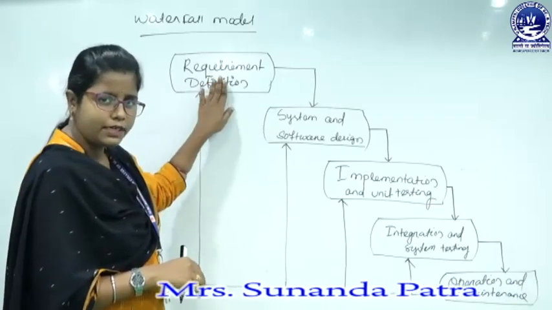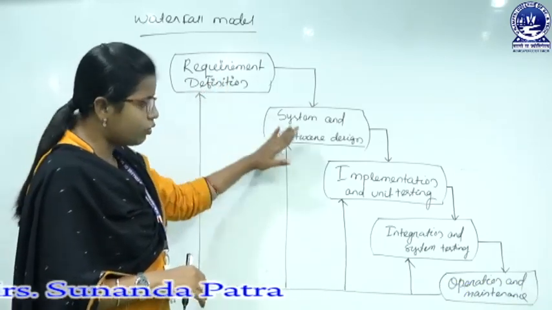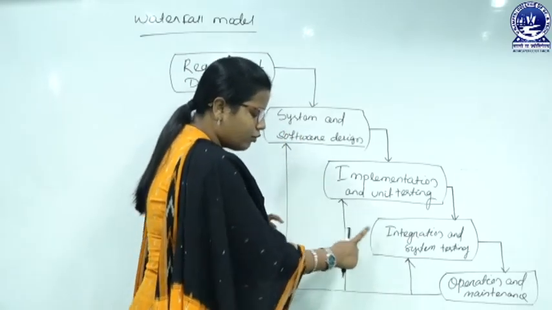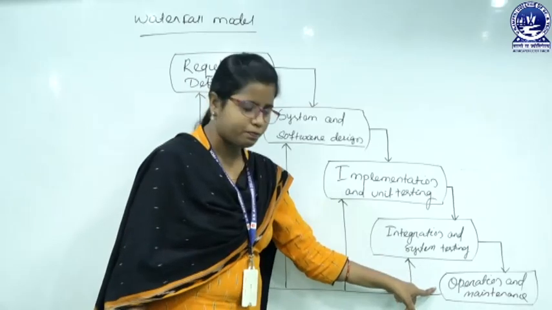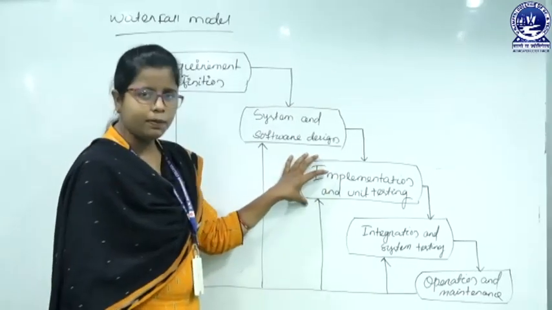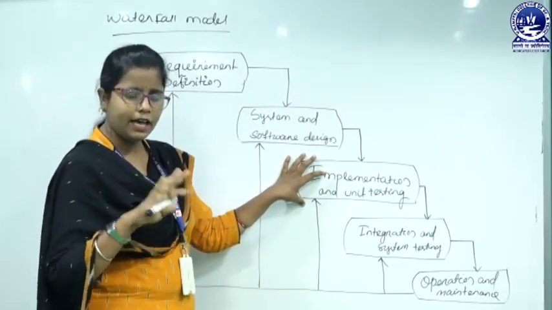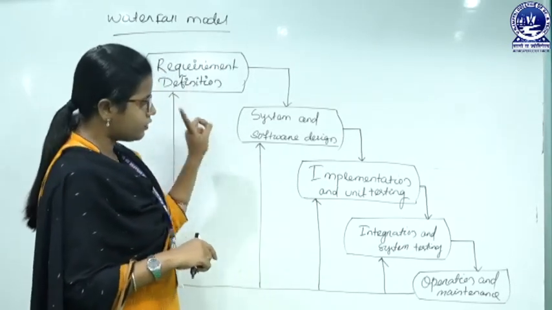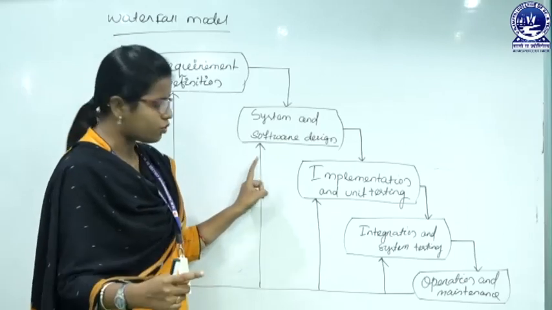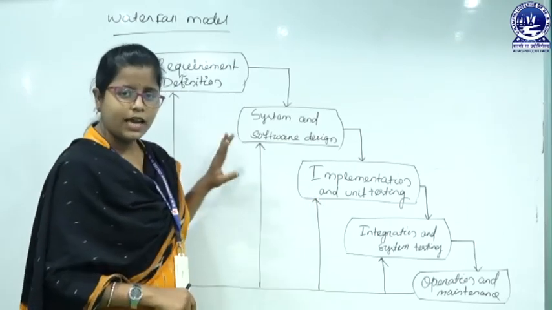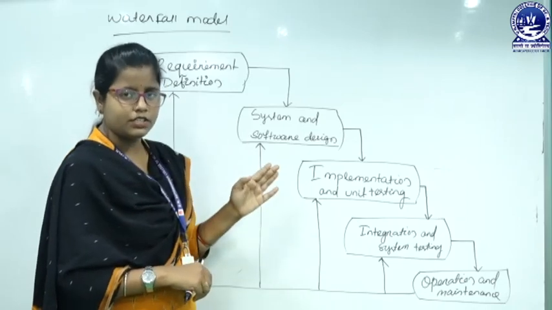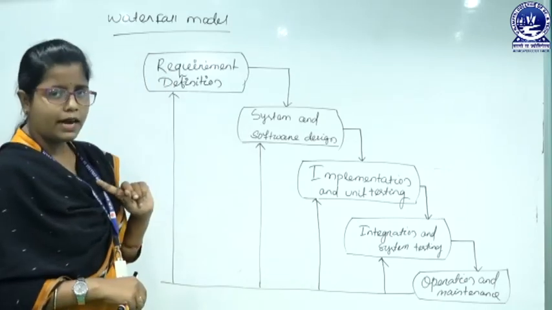We have to complete the first phase, then we go for the second, then the third, then the fourth, then the fifth. If I am in the third phase, that indicates that I have completed the first and second phases. Without completing the first and second phases, I cannot go for the third. So, that is why it is a plan driven model. It follows a strict nature.